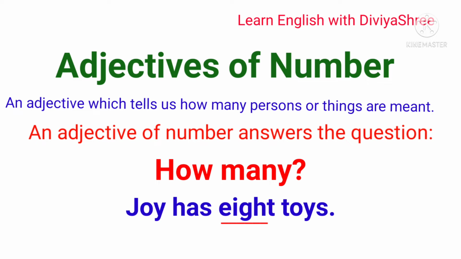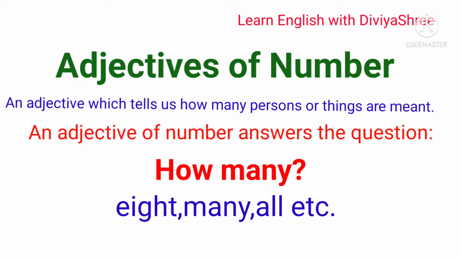So when you ask a question with how many and you are getting the answer from your sentence, like 8, 2, 1, many, all, in this way when you are getting the answer in numbers, it means that word is your adjective of number.